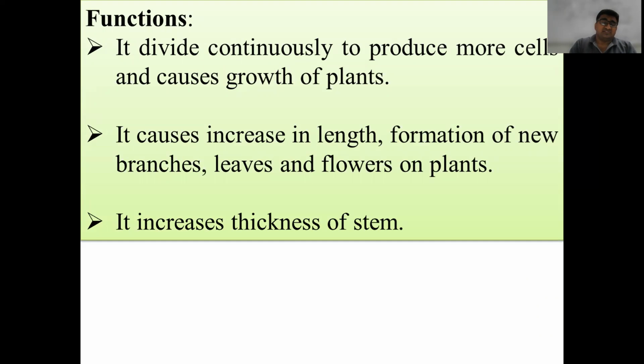Now we will study about the functions. As meristematic tissues are continuously dividing, they are forming new cells and adding the new cells to the plant body. Hence, these are responsible for the growth of the plants. They increase the length of the plants. These are responsible for formation of new branches, flowers and leaves on the plants. These are also responsible for increase in the thickness of the stem. So these are the different functions of the meristematic tissue. They increase the thickness of the stem, or lead to formation of new branches, leaves, and flowers, or increase the length of the plant.